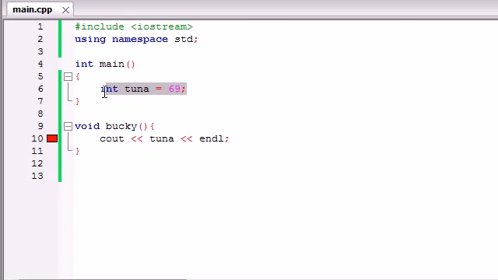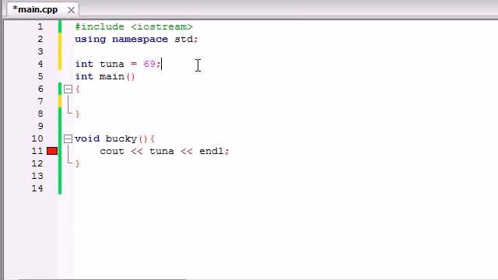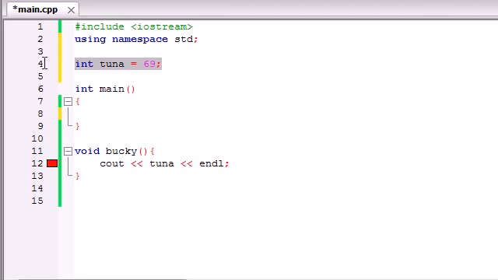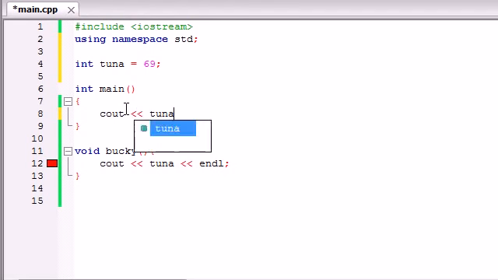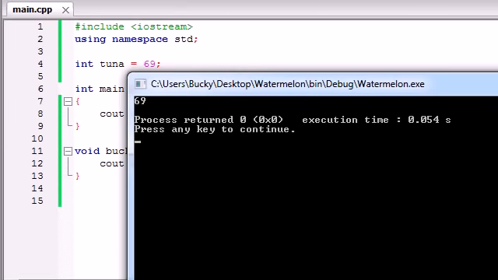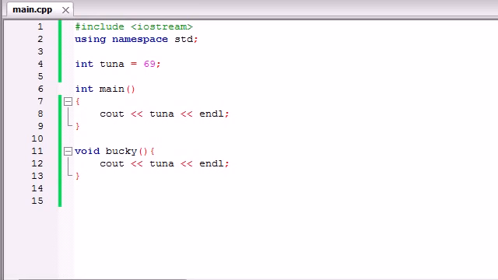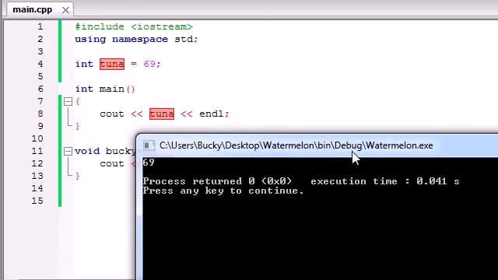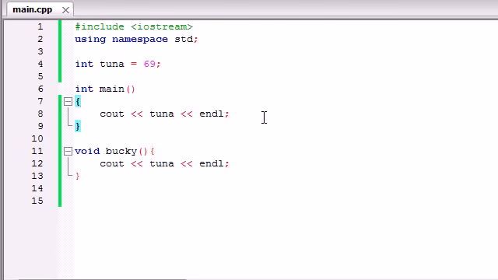So that's why people typically like to use variables and declare them outside all of the functions, because whenever you make a variable outside the function, then every single function in your program is going to have access to it. So say for example, main wanted to print out tuna and Bucky wanted to print out tuna. Well, you can go ahead and run this program right now and check it out. Both programs are going to print out tuna just fine. So the reason Bucky didn't print it out and you only saw tuna once was because we didn't call it anywhere. But anyways, that's what the scope of variables is.